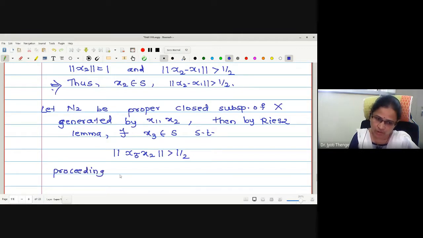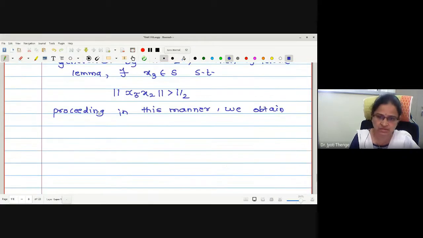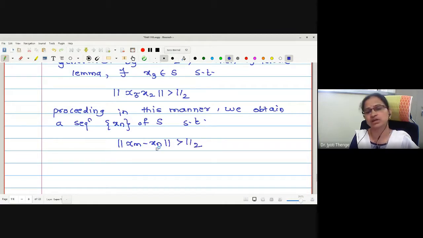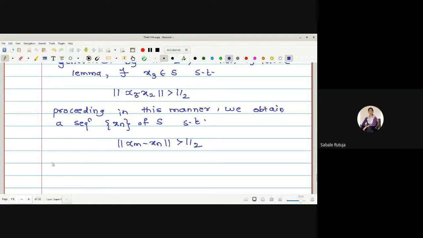Proceeding in this manner, what kind of sequence will we obtain in S? We obtain a sequence xn of S such that the distance between xm and xn is greater than half, for arbitrary m and n. And if it is greater than half, is it convergent? No, ma'am.